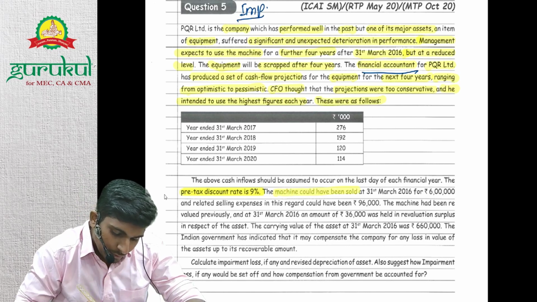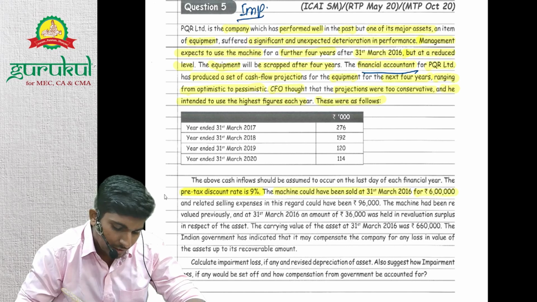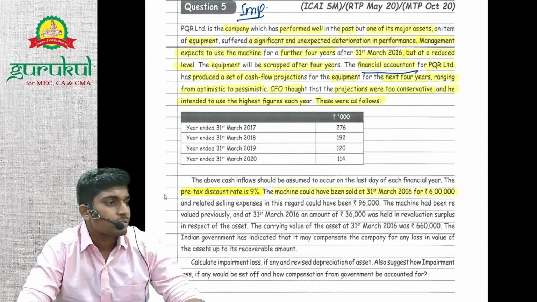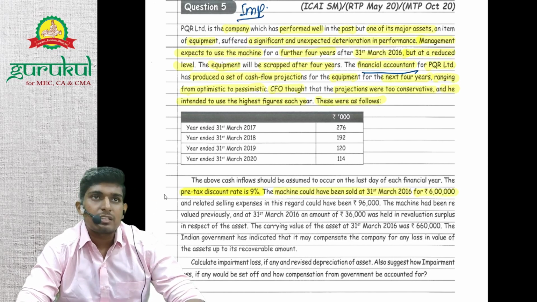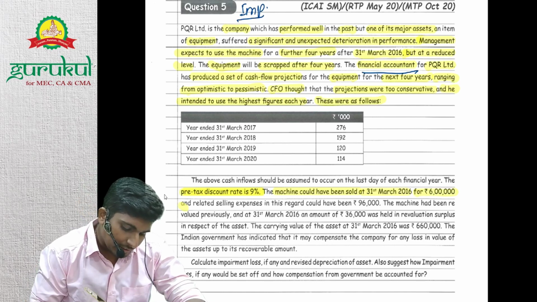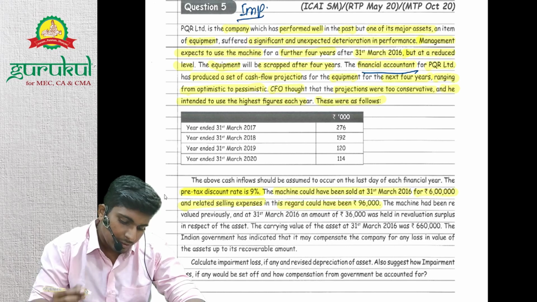The machine could have been sold at 31st March 2016 for 6 lakhs. So 31st March 2016 is today's date. Today we can sell it for 6 lakhs, and related selling expenses in this regard could be 96,000.